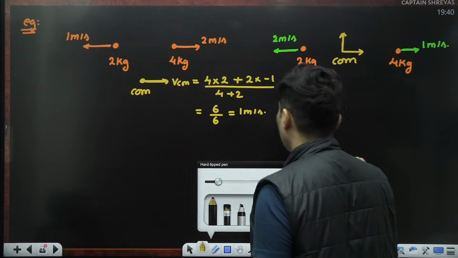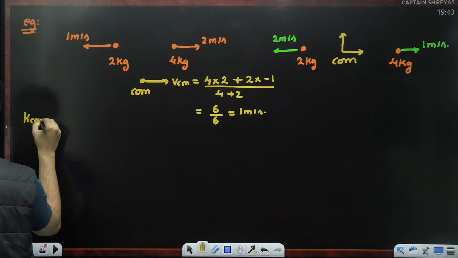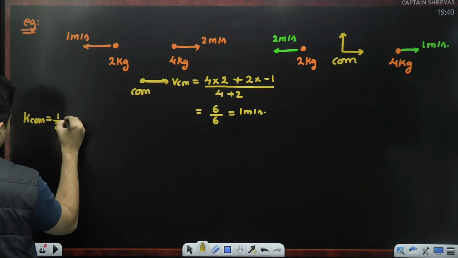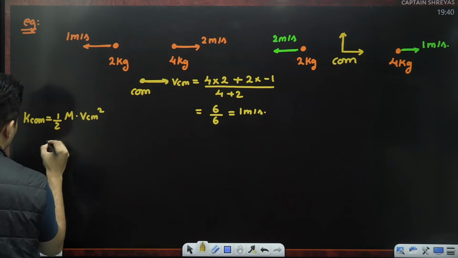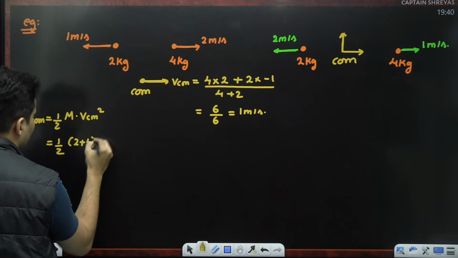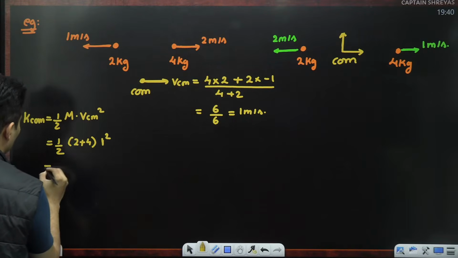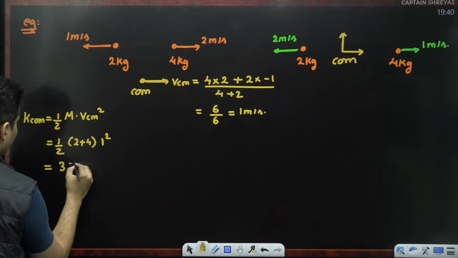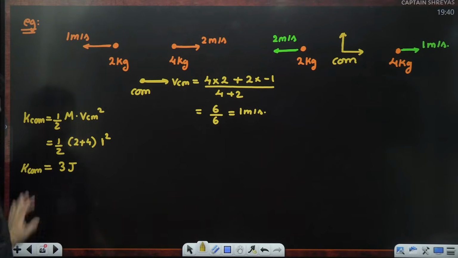So let's try to find each of these terms. Kinetic energy of the center of mass is half total mass into velocity of the center of mass squared. The total mass is 2 plus 4 kg. Center of mass has a velocity of 1, so 1 squared. So 2 plus 4 is 6, 6 by 2 is basically 3 joules. So that's the kinetic energy of the center of mass. Keep it aside. I hope this is clear.